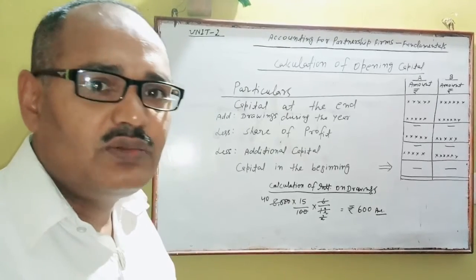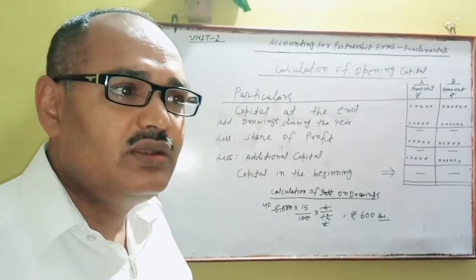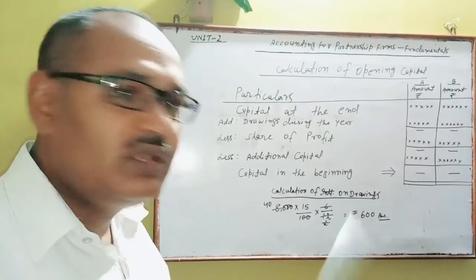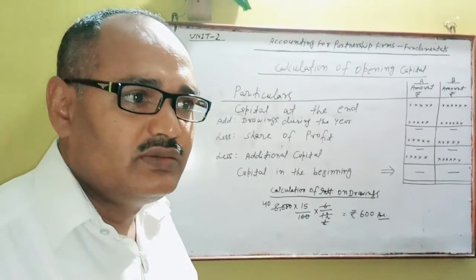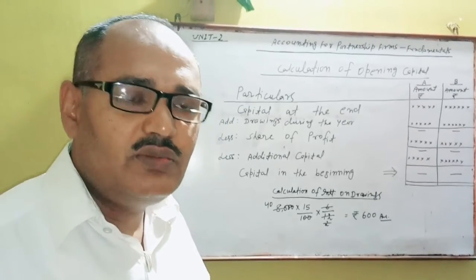So like that you will calculate interest on drawings. If date of withdrawal is given, then since that date you will calculate up to end of accounting period, year end. In place of 6 you will write that time, and formula will be same. The rate of interest on drawings is very clear; it will be given in your question.